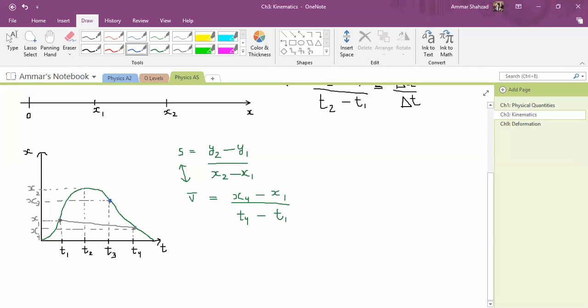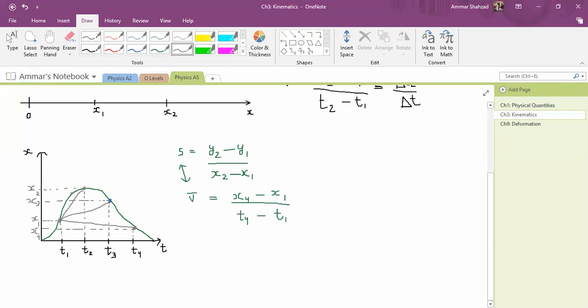In that case, my line will be like this. Let me use a different color. If I choose these 2 points, then my line would be like this. If I choose this point, then my line will be like this. This will be the average velocity between these two.